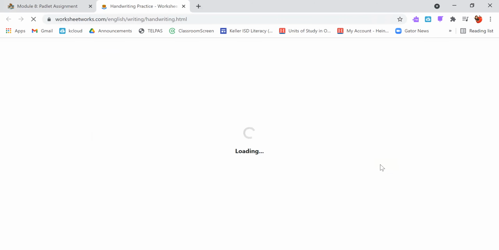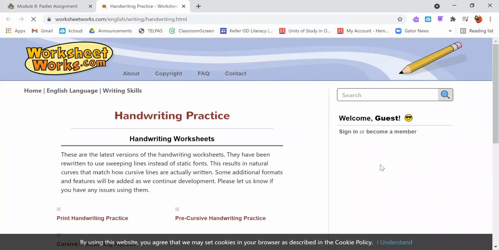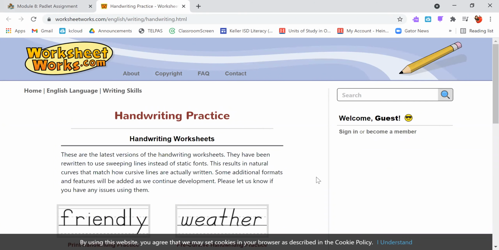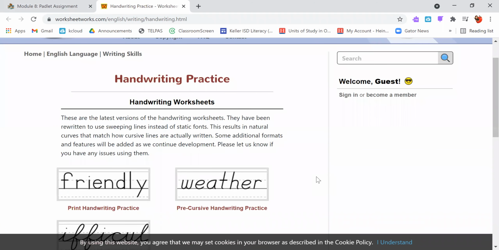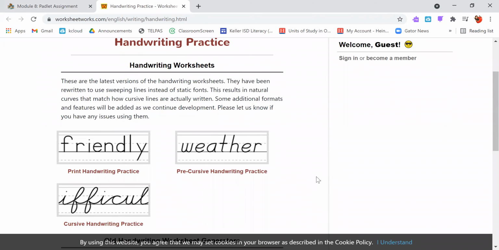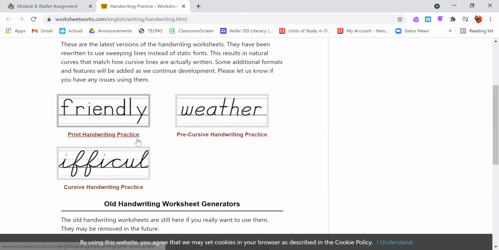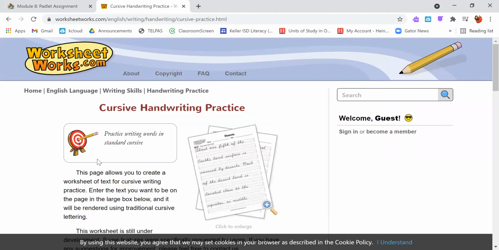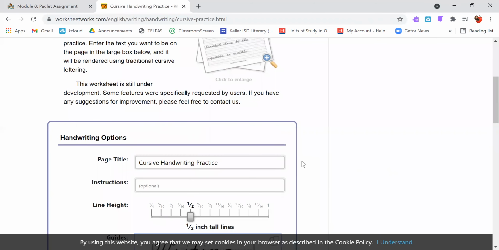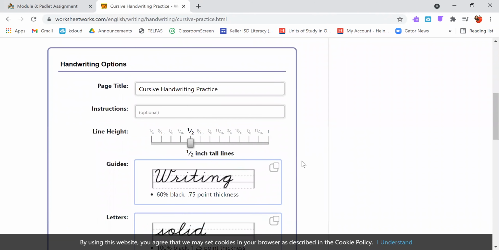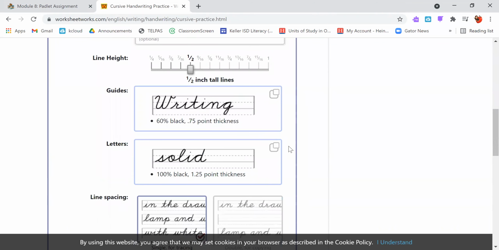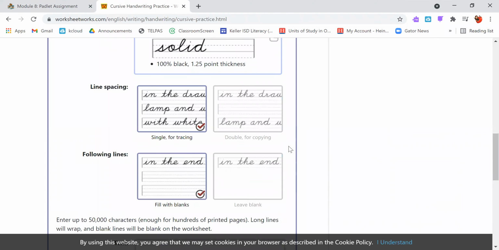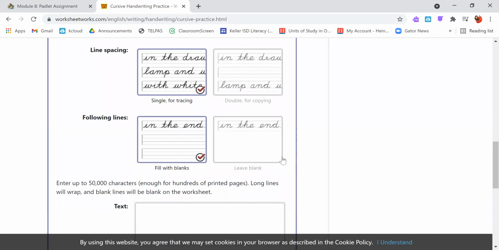There we go. So maybe as third, fourth, and fifth graders, you're working on improving your cursive handwriting. So you can make your own handwriting worksheets. You can choose to do just print handwriting, pre-cursive, or cursive handwriting practice. And you can decide how high you want the lines to go, what the letters look like, the spacing, if you want no spacing or if you want a gap in between, if you want to follow the lines.